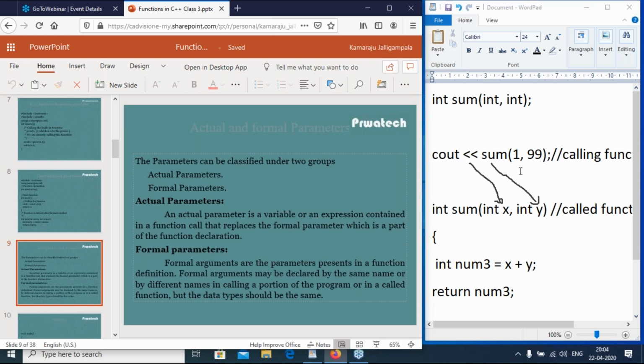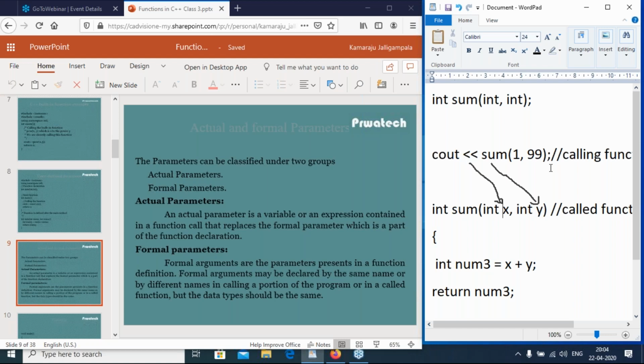So here sum of 1 comma 99 is in the main function, so 1 comma 99 are actual parameters. In the function definition we use int x comma int y, so x and y are formal parameters.